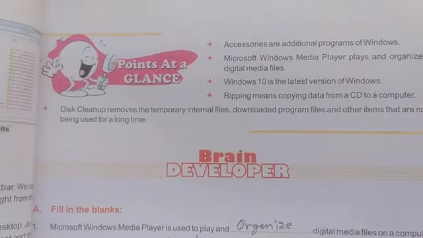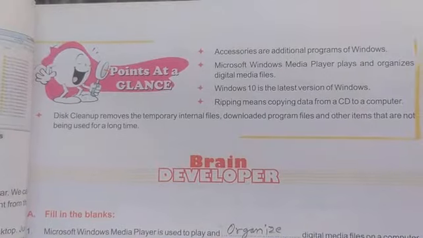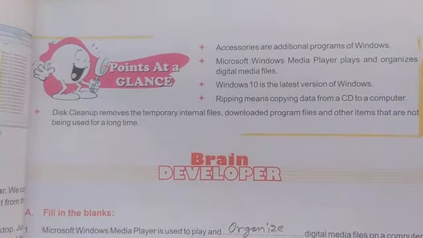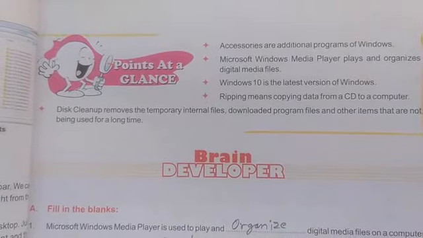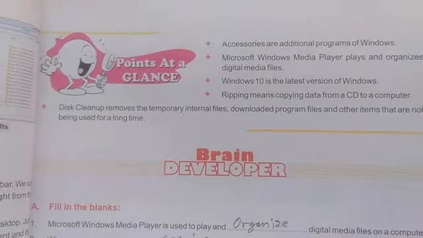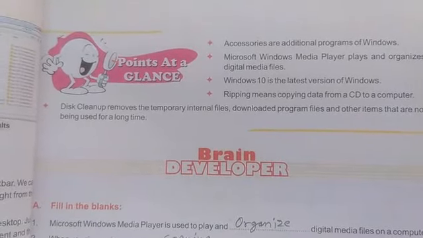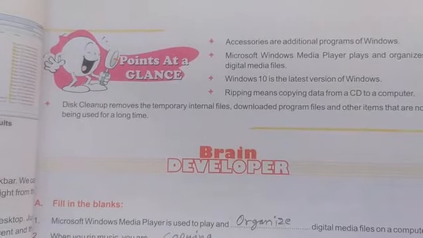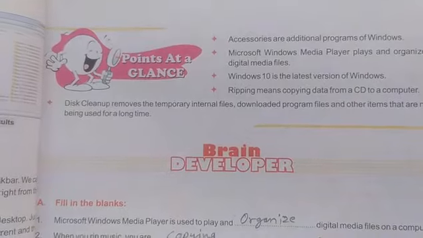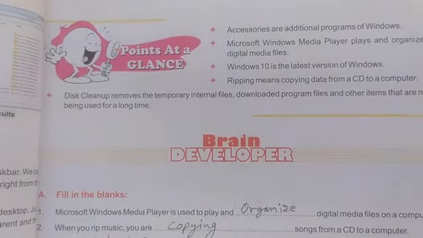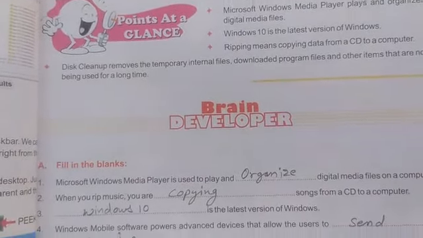So students, this is a theory chapter, so you have to read it in your book and try to understand all the concepts very clearly. If you have any doubt, you can ask me, but you have to read and revise all the points carefully from your book. After this class, I'm sending you the answer key of this chapter.